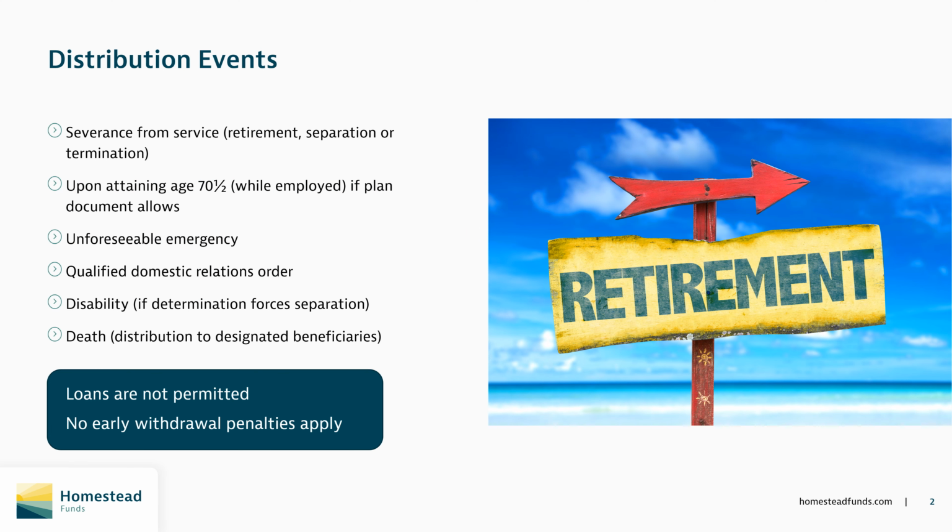There are a limited number of events that trigger a distribution from an Executive Compensation 457B plan. The most common is severance from service of any kind, including retirement, separation, or termination. Secondly, attaining age 70 and a half while still employed is also a distribution option. This allows for participants who want to keep working to access their funds in advance of separation.